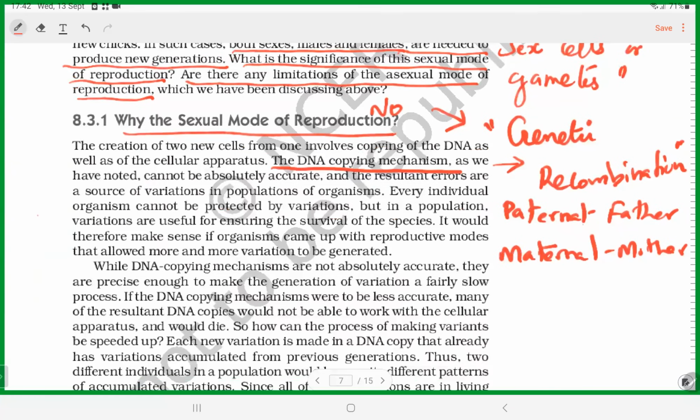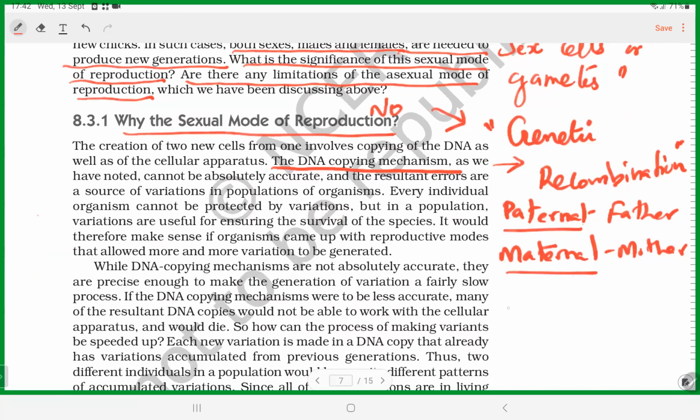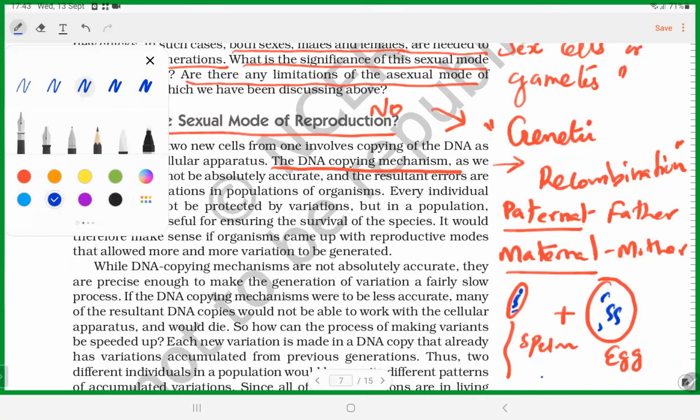Paternal genes and maternal genes are transferred from the sperm cell and egg cell to form a zygote.